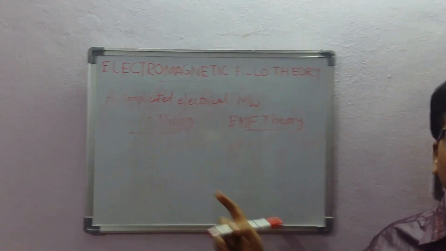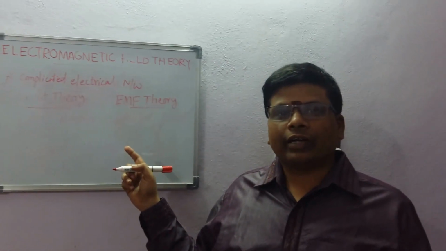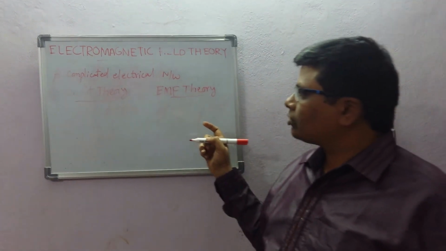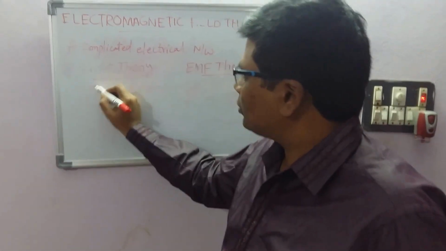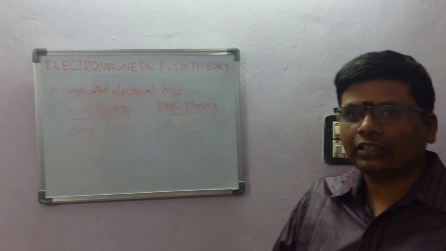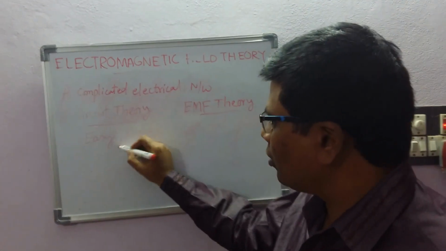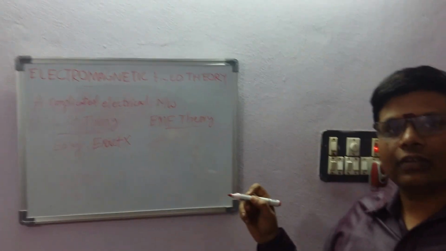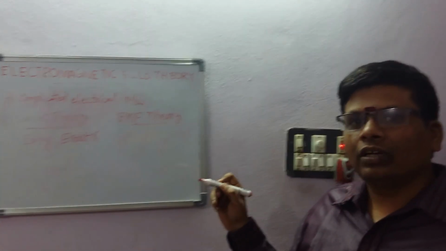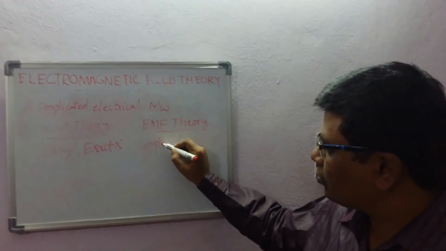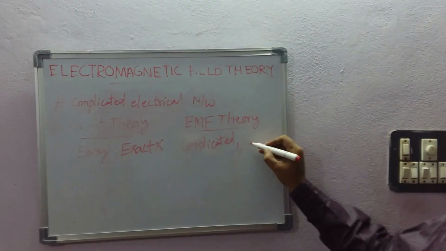So let us see the difference between circuit theory approach and electromagnetic field theory approach. If you solve this electrical network by using circuit theory approach, it is very easy, but it will not give you the exact results. But if you solve the network using electromagnetic field theory approach, that is somewhat complicated, but it gives you exact results.